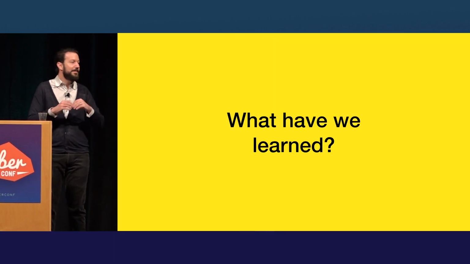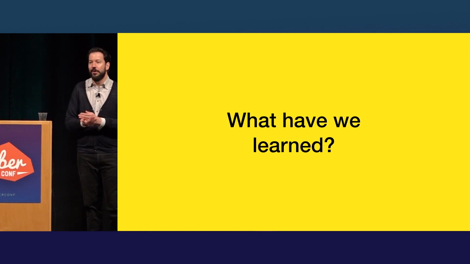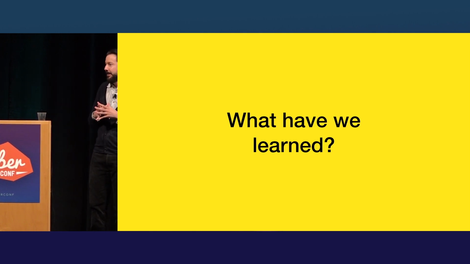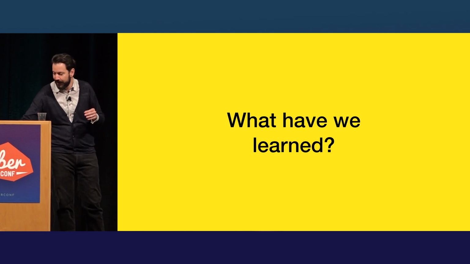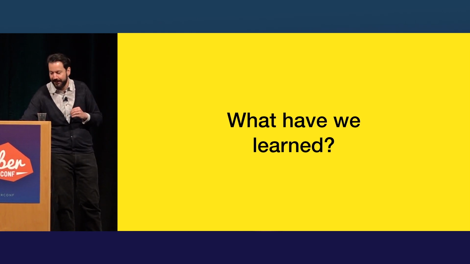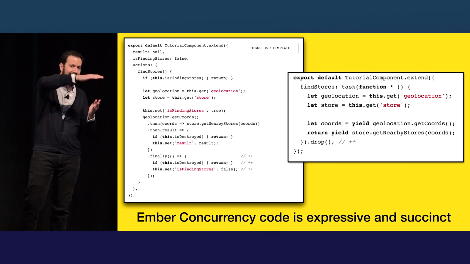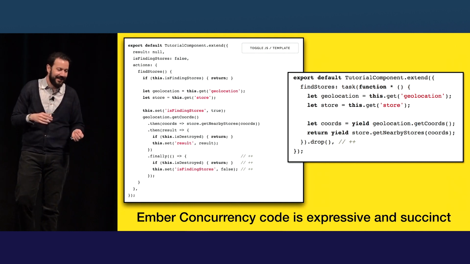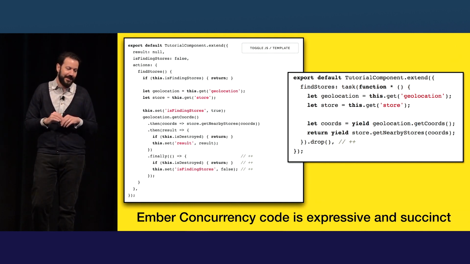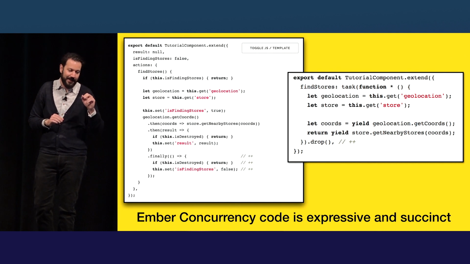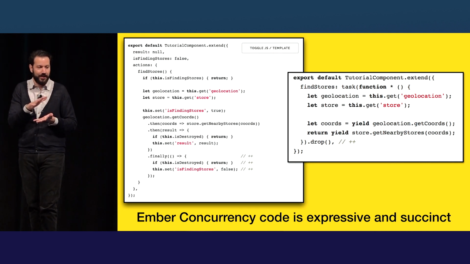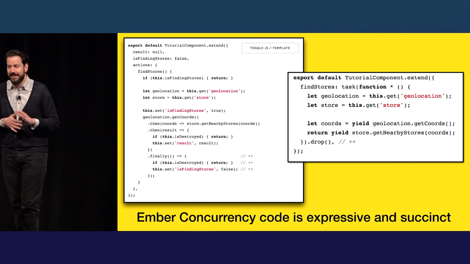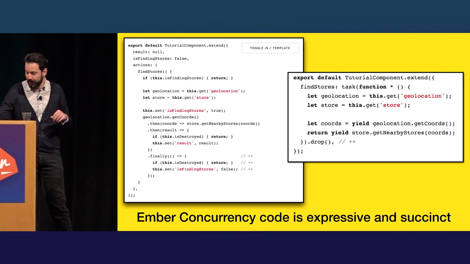So what did we learn today? Well, most people here have used Ember Concurrency before, so you didn't need convincing. But if you've never used it before, hopefully you've learned that Ember Concurrency can make your code very expressive and succinct. So we took this huge example on the left with a bunch of kind of error-prone stuff that you might not get right every time, and we changed it to something on the right, which was a lot more concise. And Ember Concurrency is taking care of a lot of stuff for you.